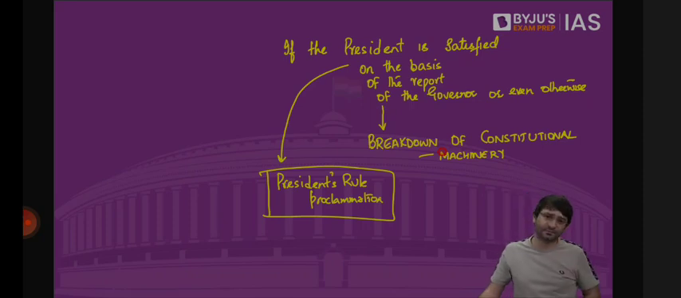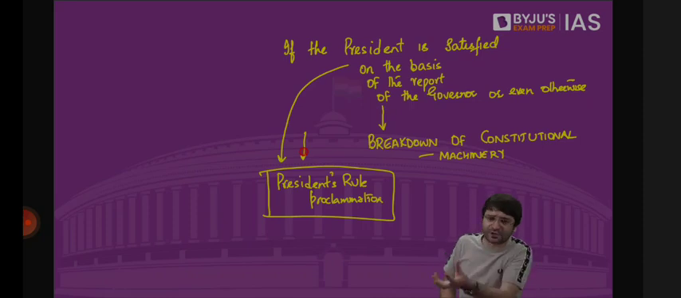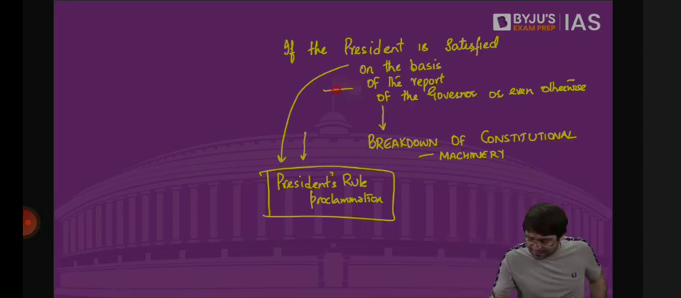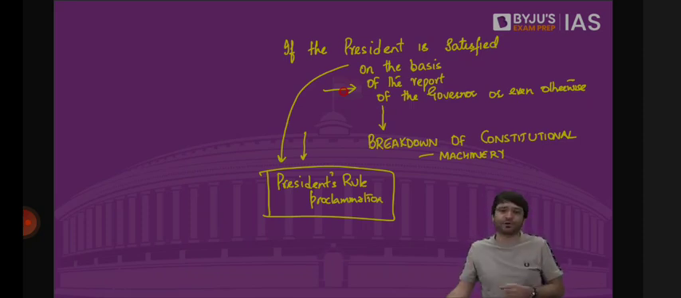Which means under Article 356, if the President is satisfied, and we know it is not the personal satisfaction of the President, it is the satisfaction of the Cabinet, headed by the Prime Minister. But the report of the Governor is important. If the Governor submits a report, and in this report the Governor explains that in my state there is breakdown of constitutional machinery, if the President is satisfied by this report, that yes, indeed there is breakdown of constitutional machinery, President will proclaim President's rule under Article 356.